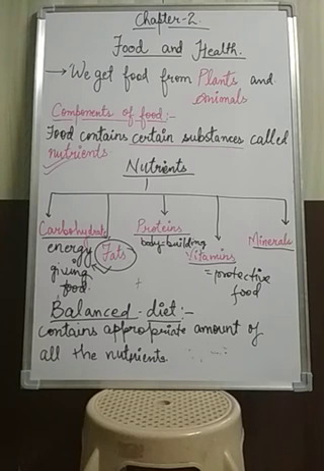You are growing nowadays, so you need more and more protein so that you can grow properly. So why should we take the balanced diet? So that we can grow properly. There should be proper development in our body, and you will remain healthy all the time because of the balanced diet.